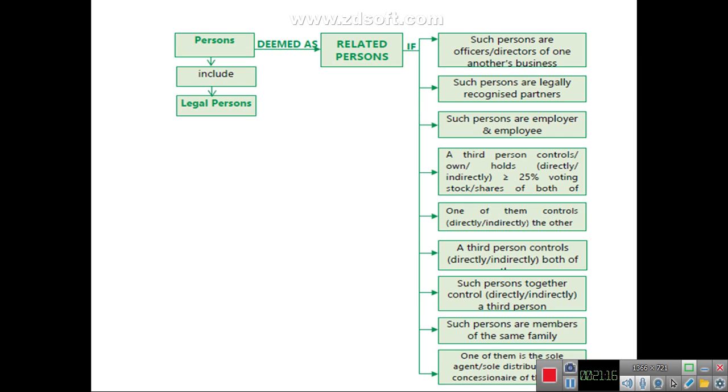Such persons together control a third person, or those persons are members of the same family, or they hold a relationship of principal and agent. In all these relationships, these persons will be treated as related persons. And in case of related persons also, if there is any supply, it will be a taxable supply.